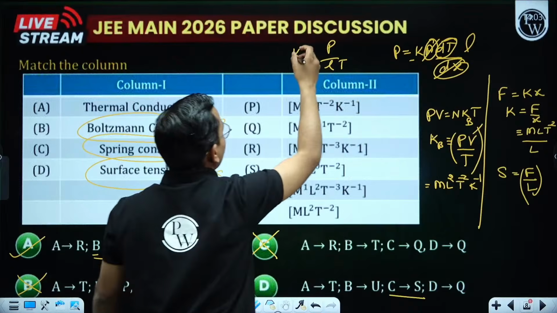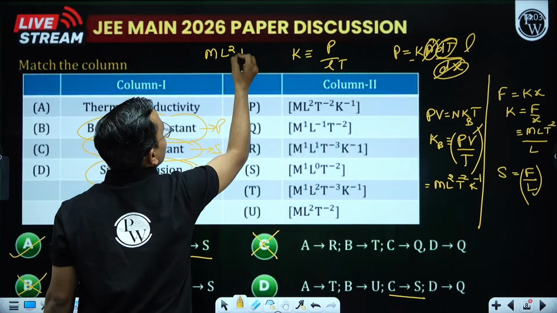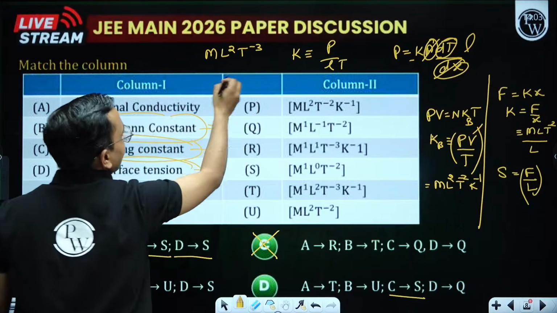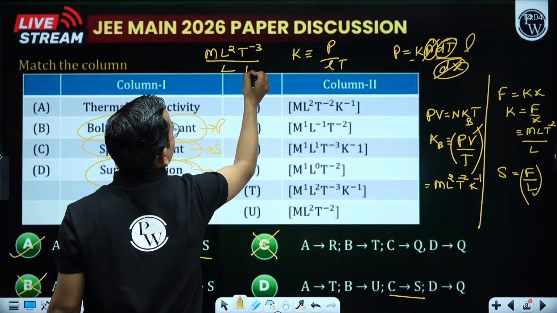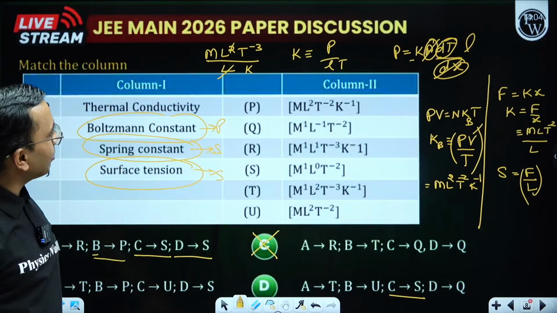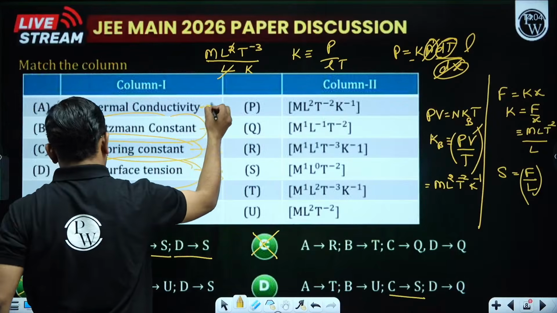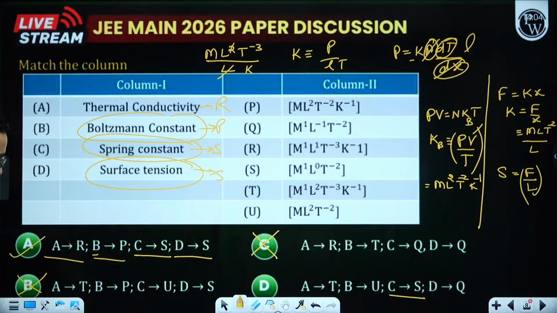So what is power? Power is energy by time. So mL2T minus 3 divided by L divided by Kelvin. So this becomes mLT minus 3 K minus 1. So we are getting the dimensions of K here.